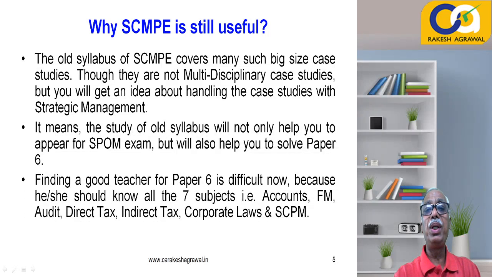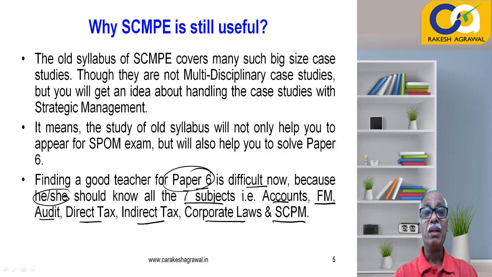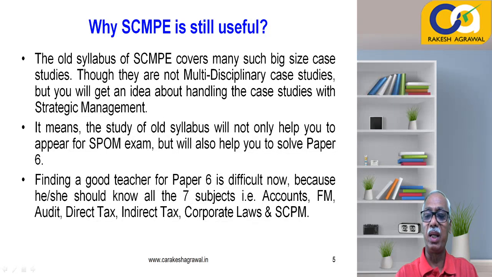Now, finding a good teacher for this paper 6 is going to be a difficult job, please remember. Why difficult? It's not that nobody can teach, anybody can try, but the teacher should know all these 7 subjects: accounts, financial management, audit, direct tax, indirect tax, corporate laws and strategic cost and performance management. These 7 papers or subjects are clubbed into one, that is, in paper number 6, multidisciplinary case study.